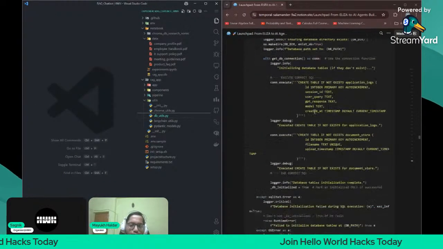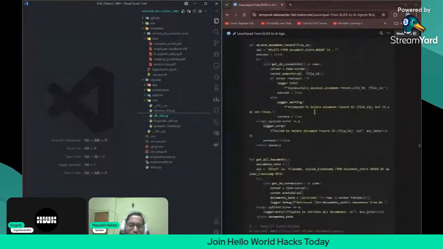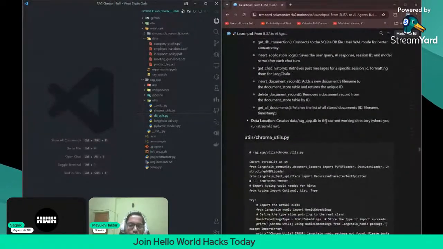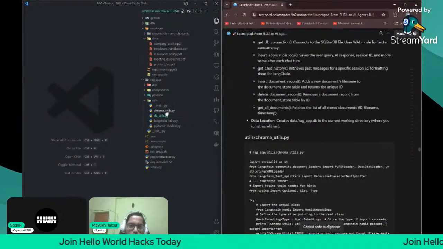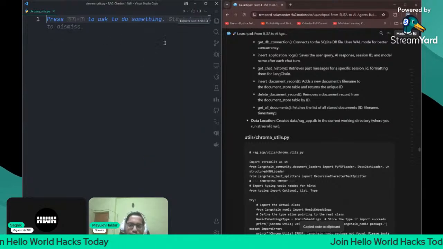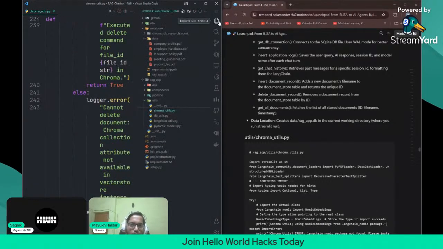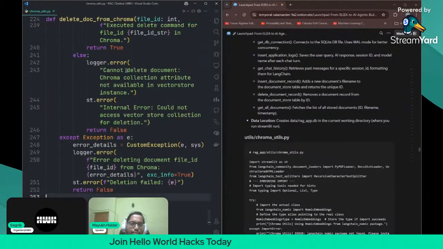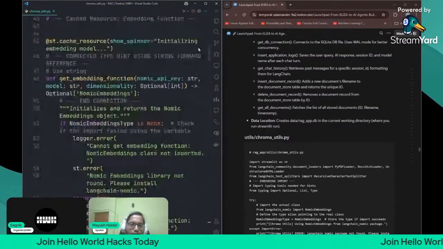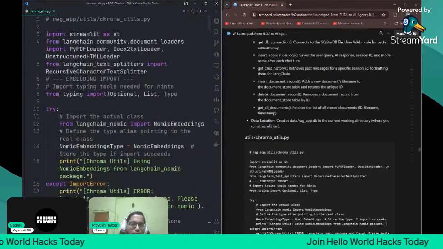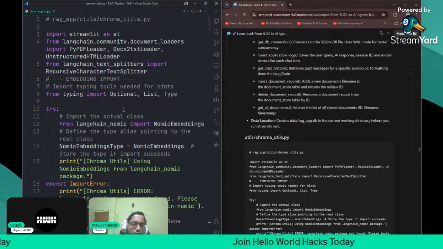Now next what we have is, I think, chroma utils.py. Okay, got it. Chroma utils.py. Let me just write it here. All right, yeah, so it is right. Perfect. So chroma utils is nothing but the utils for the ChromaDB database, the vector database.